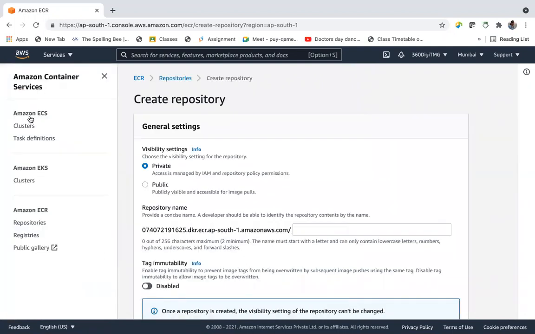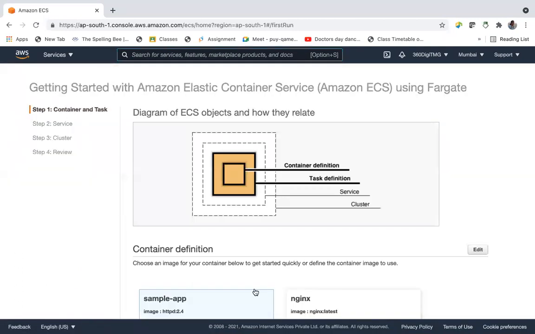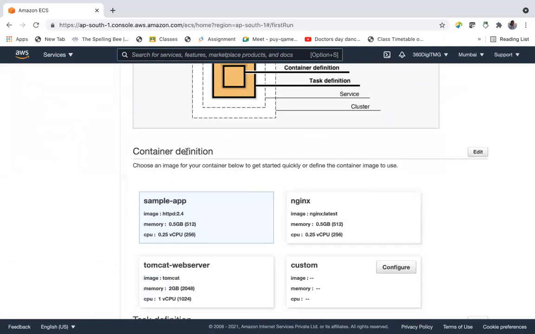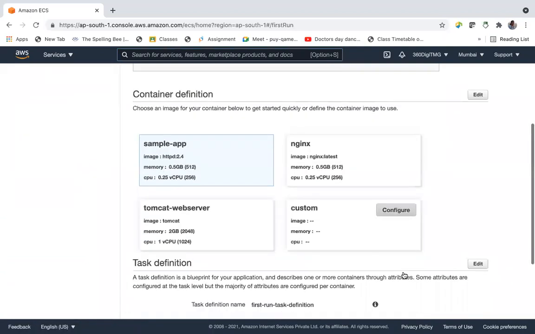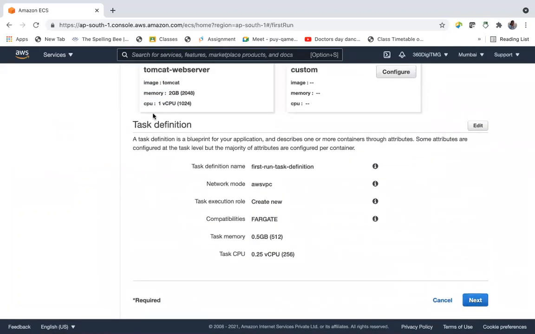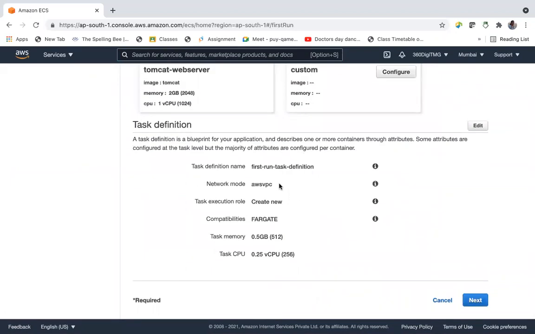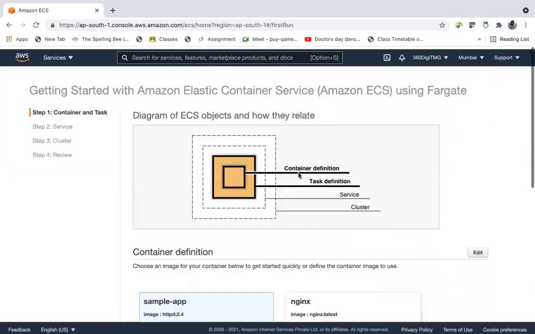So let us go to ECS and get started one more time. We'll go with sample app. This is our container definition. Next, we have task definition, right? The second step is task definition. So this is first run task.